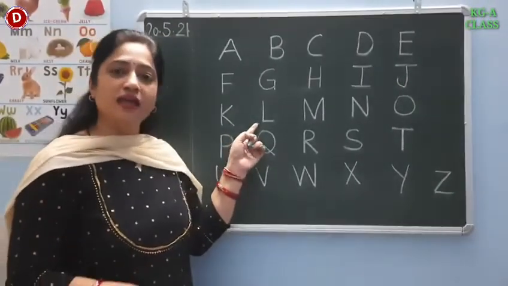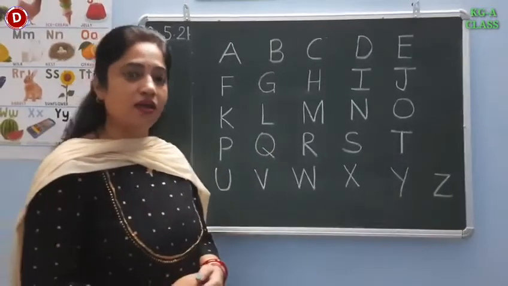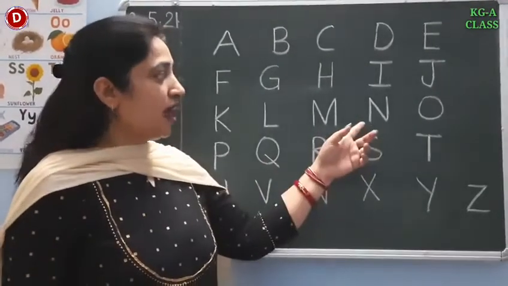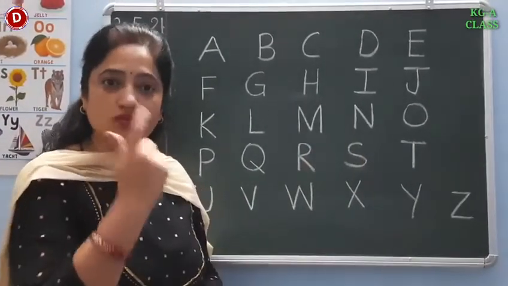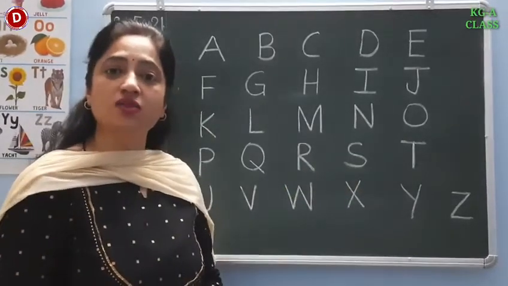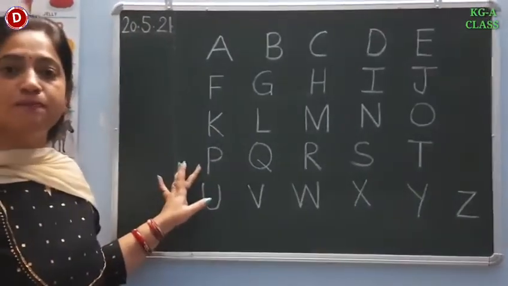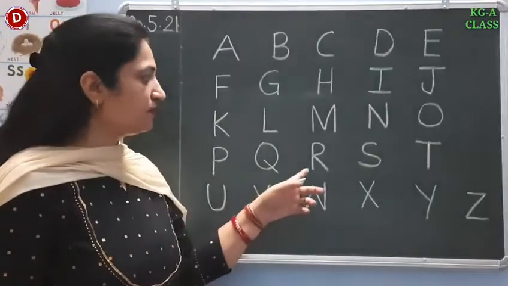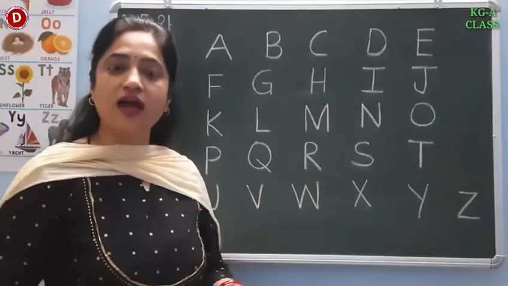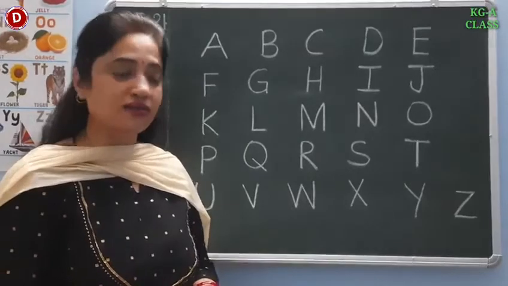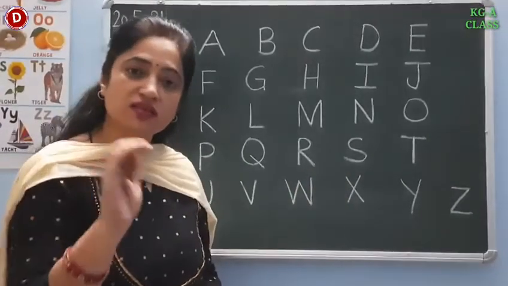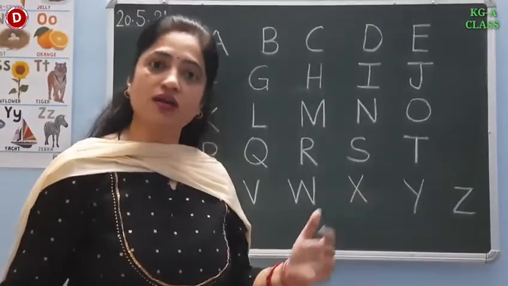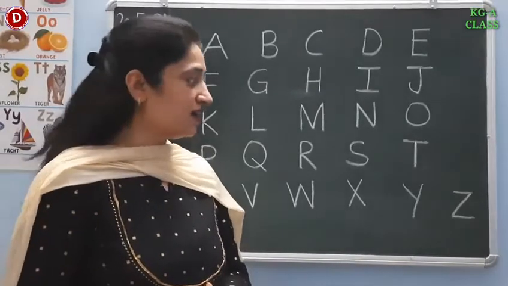Now children, L. L says L as lion. M says M as monkey. N says N as nose. O says O as orange. P says P as parrot. Q says Q as queen. R says R as rose, rat. S says S as snake. T says T as telephone, tiger.